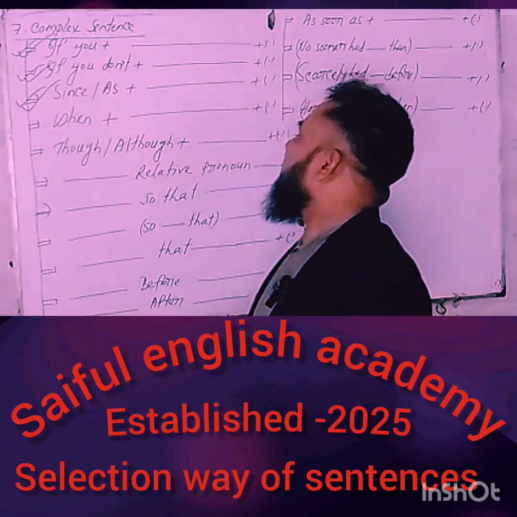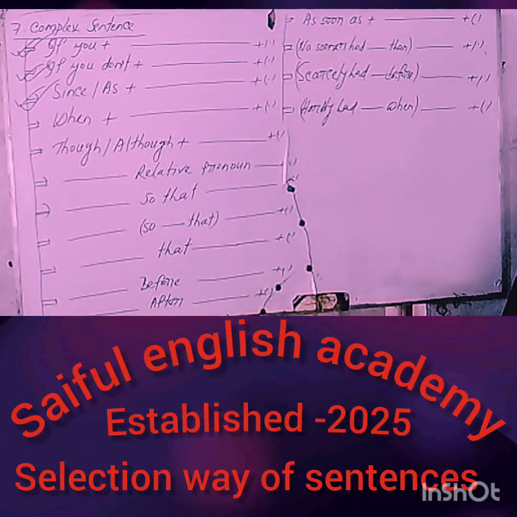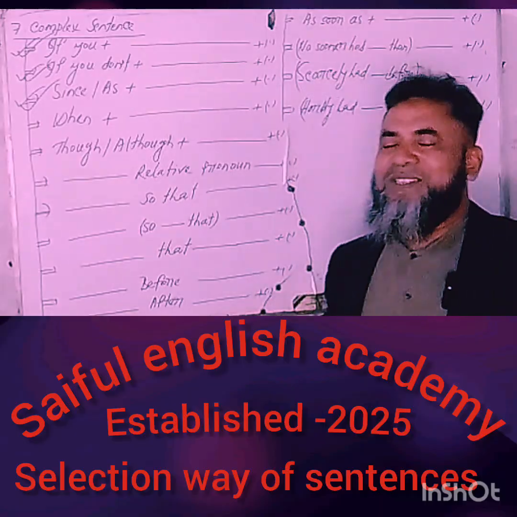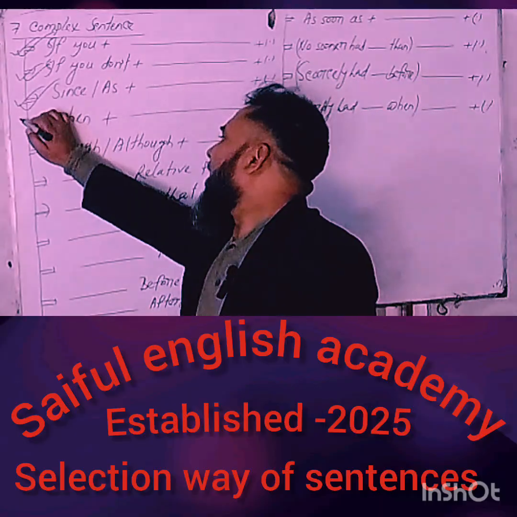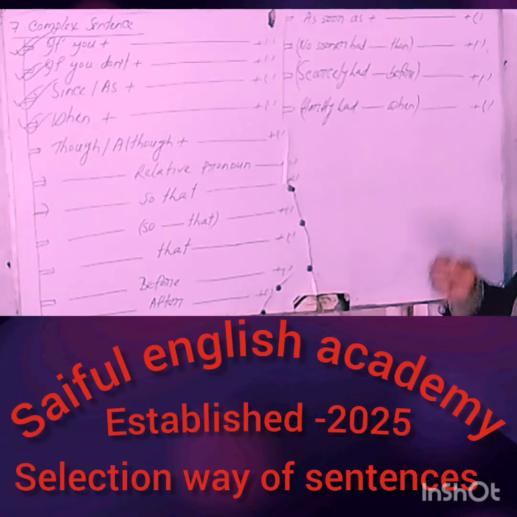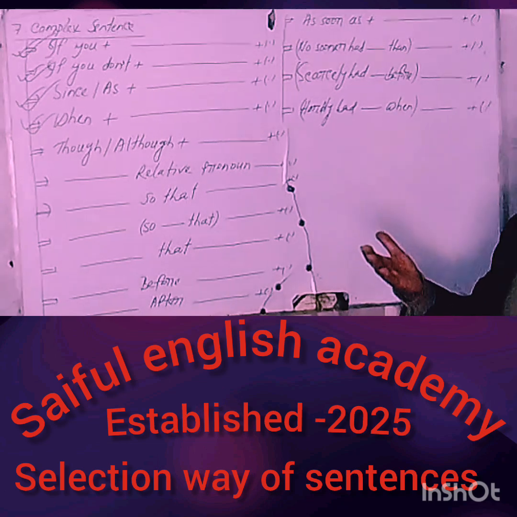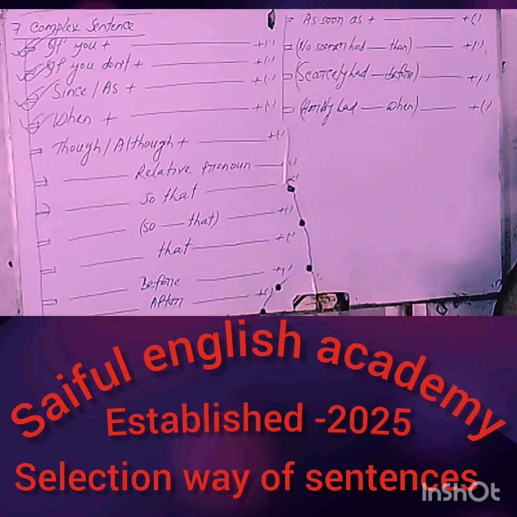Then 'since' or 'as', finally ending with a full stop, such as: Since Rahim read more, he made a good result. Since I was ill yesterday, I couldn't go to school. Then starting with 'when', and finally ending with a full stop: When mother cooked rice, she went to the deer. When I read English, I went to crossing, etc.